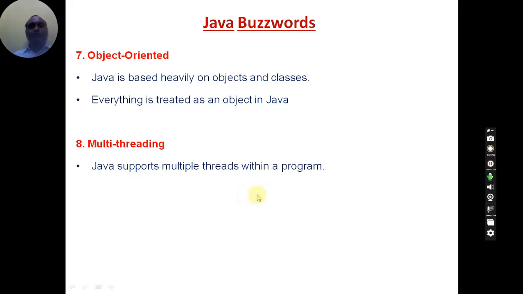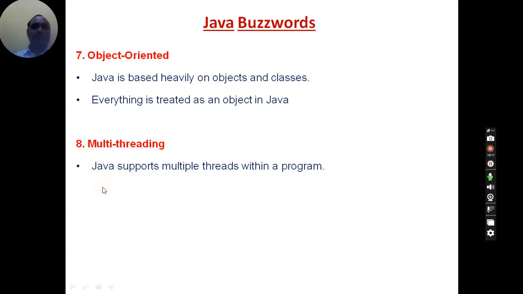Every Java program contains a class definition. Without a class definition, it is impossible to write a Java program. Because of this, Java is called a purely object oriented language. In C and C++ it is not like that. Without a structure also you can write a C or C++ program and execute it. But in Java, without a class, it is not possible to write a Java program. So in Java, everything is treated as an object. We are going to discuss these objects and classes in OOP concepts in subsequent sessions. And coming to multi-threading.